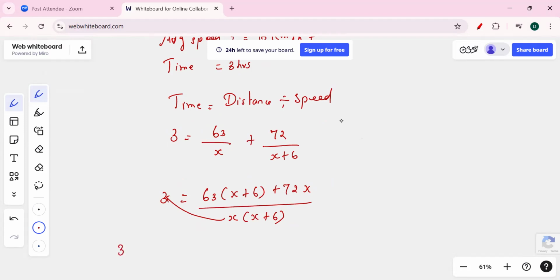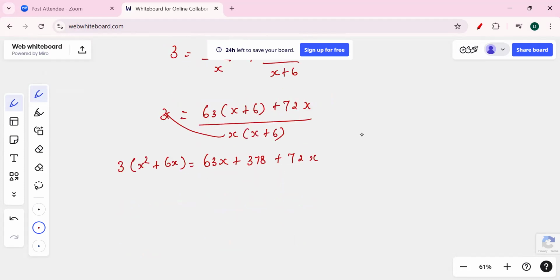Let's multiply this first, which is 3x squared plus 18x, which is equal to 63x plus 63 times 6, which is 378, plus 72x. So here, 3x squared plus 18x is equal to 135x plus 378. Let's move everything to the left side.